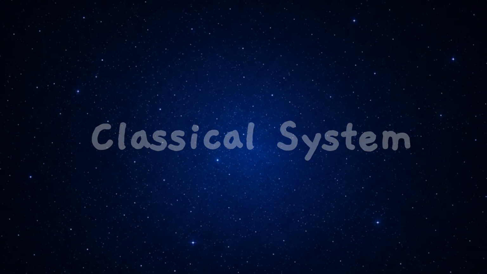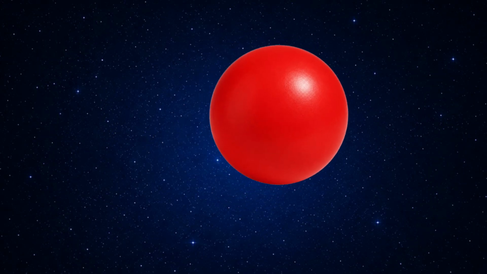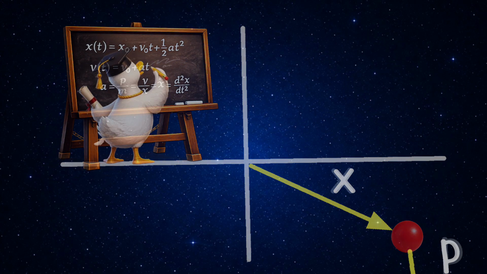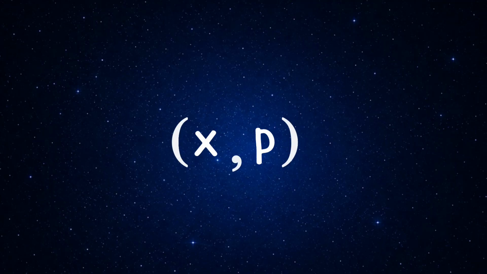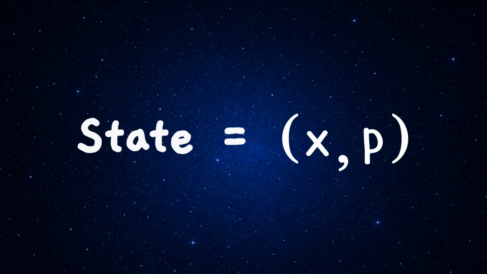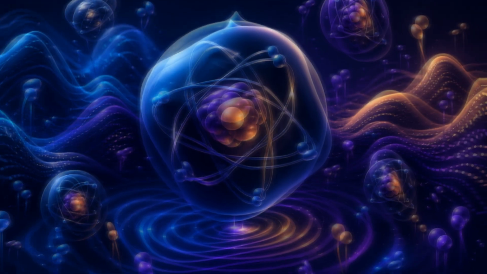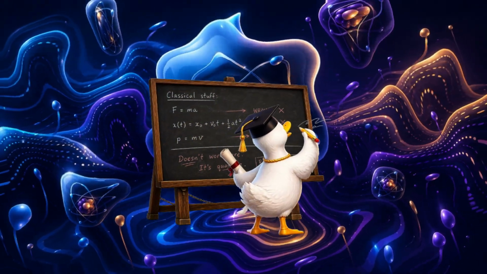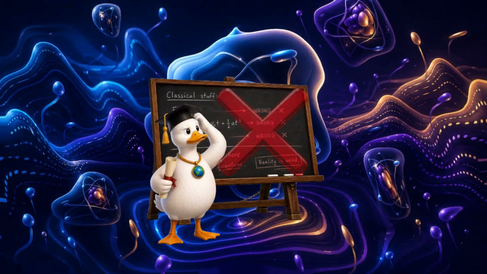For simplicity, let's start with a classical system. Take a ball. If you know where it is and how fast it's moving, physics can predict what happens next. That information, the combination of position and momentum, forms the classical state. But in quantum mechanics, things become stranger. We can no longer describe reality using exact position and momentum in the classical sense.